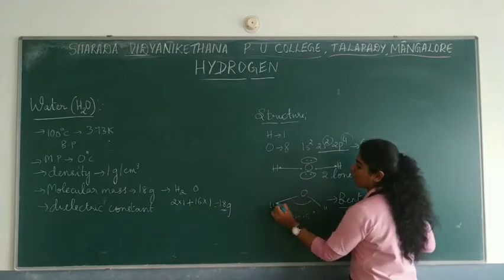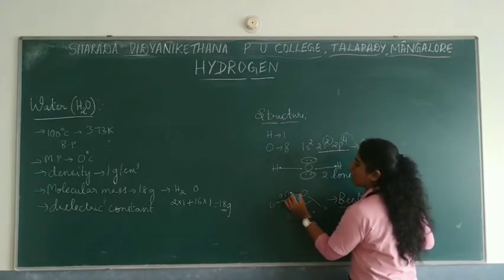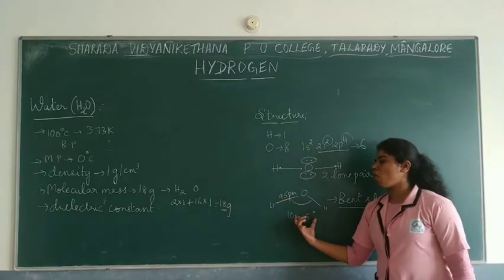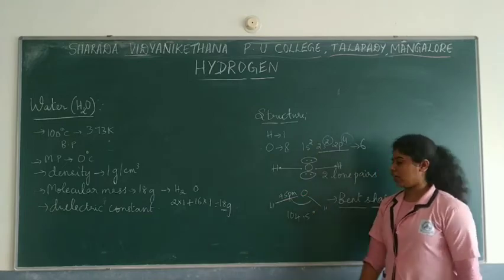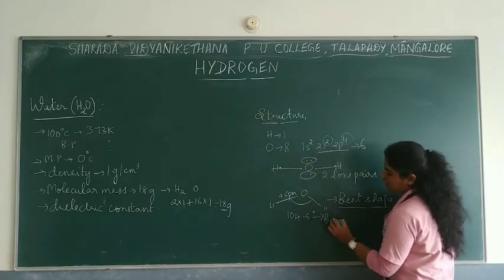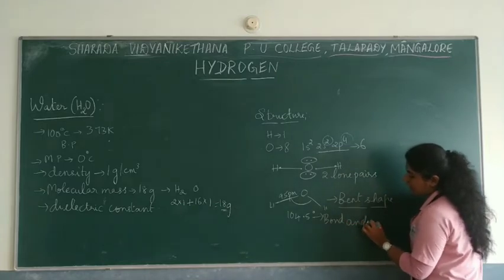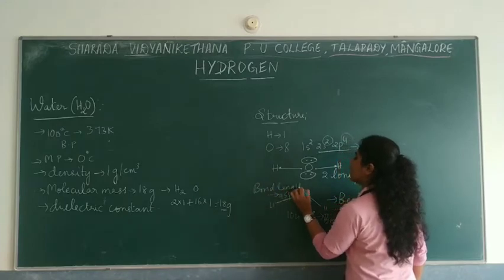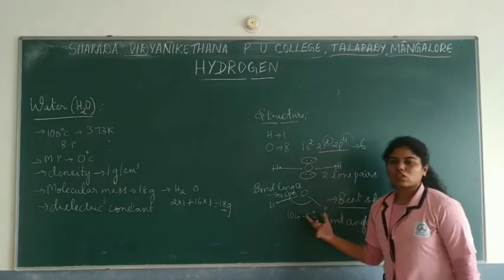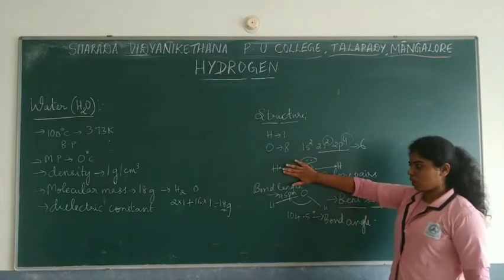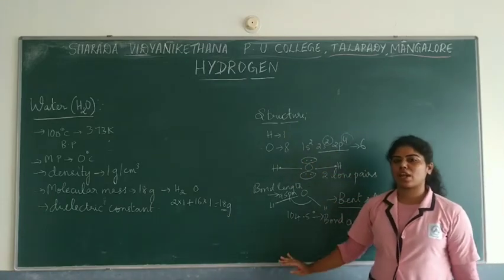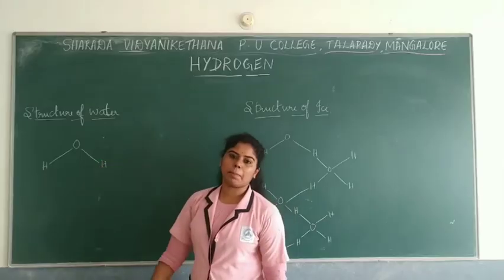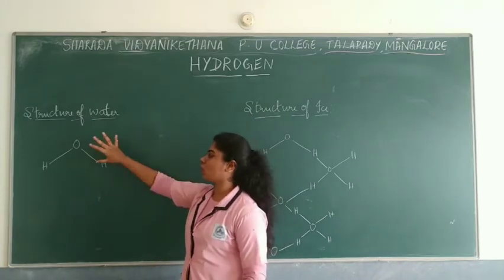And the OH bond length will be around 95 picometers, 10 to the power minus 12 meters. So this is the bond angle, 104.5 degrees, and this is the bond length. This is about the structure of water. What you have to remember is the bent shape or angular shape, and the bond length as well as the bond angle. So water has a bent or angular structure due to the lone pairs of electrons present, that is distortion.